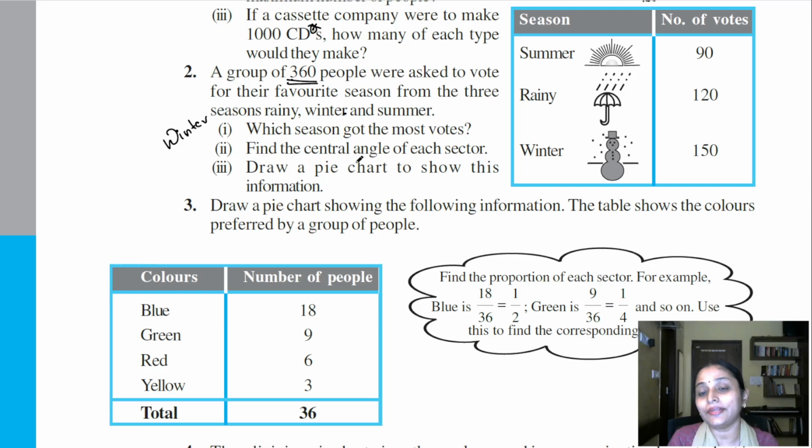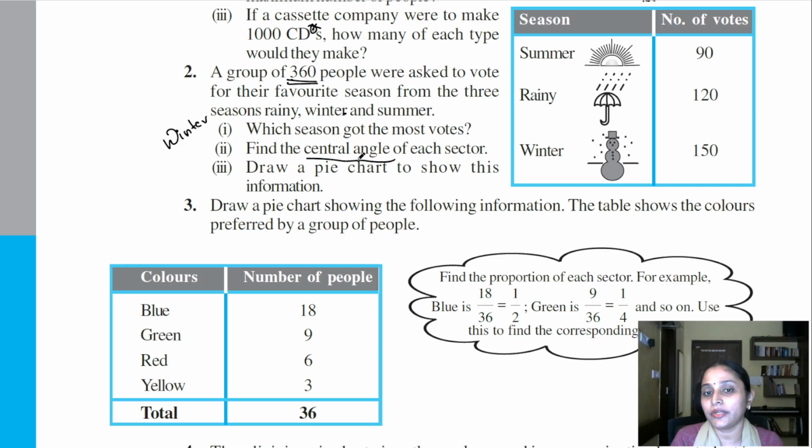Next, find the central angle of each sector. What are we talking about here? Now see, here he is referring to the pie chart corresponding to this data. Okay, and in the pie chart you have something called the central angle. We have seen this in the last video.